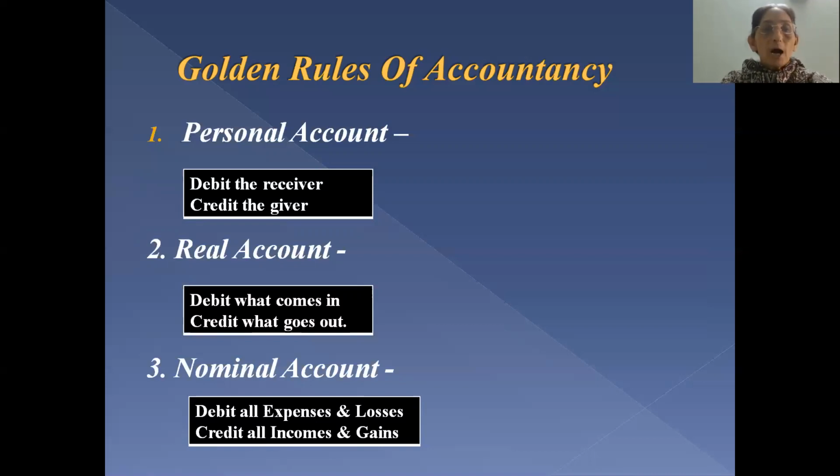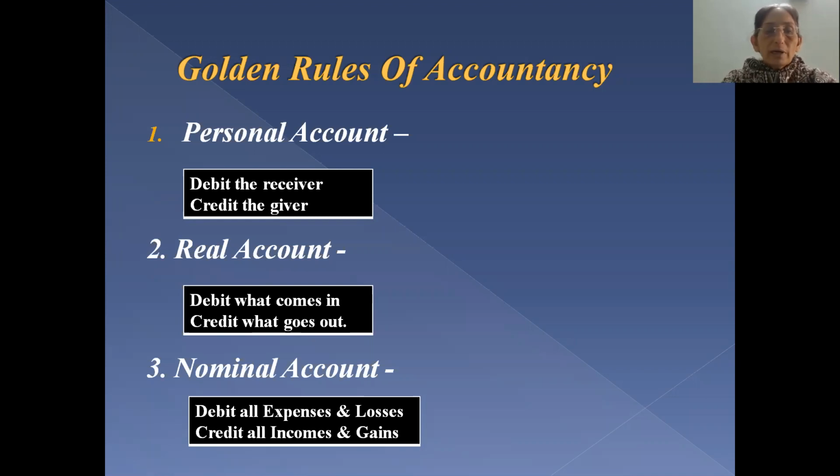Now, for personal account, debit the receiver, credit the giver is the rule. That means the person who is receiving the benefit is given debit and the person who is giving the benefit is given the credit. But it should be a personal account. Then this rule is followed. Then second rule for real account is debit what comes in and credit what goes out. So if it is a real account and if something is coming in the business, then debit is given. And if something is going out from business, then credit is given. So debit what comes in and credit what goes out.